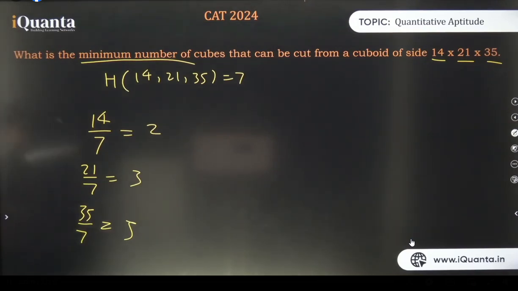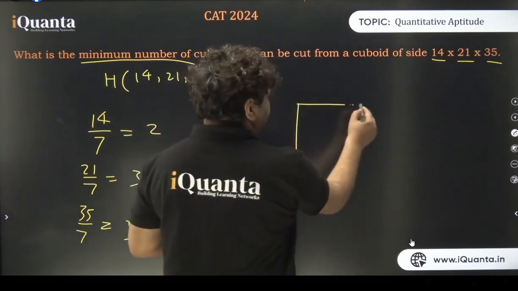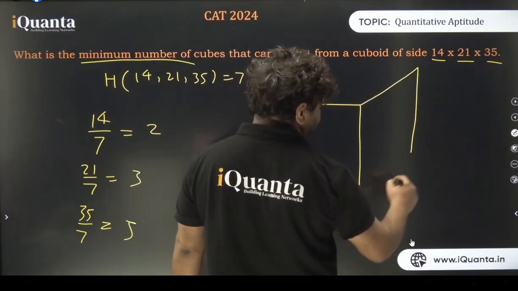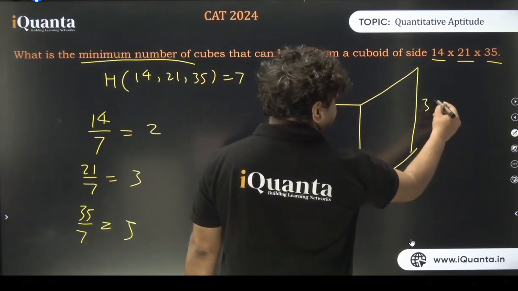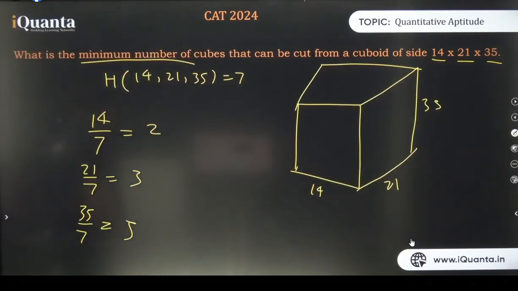Venkat, Nandita. Nandita, okay, let us look at the cube now. This is 14 centimeter, this is 21, and this is 35, okay? Can you imagine this cube? I'm repeating, I'm giving you a proper, figurative approach.